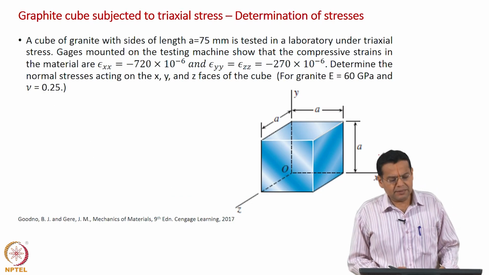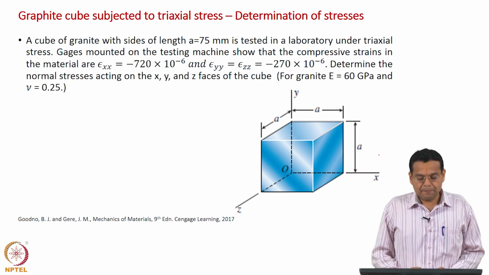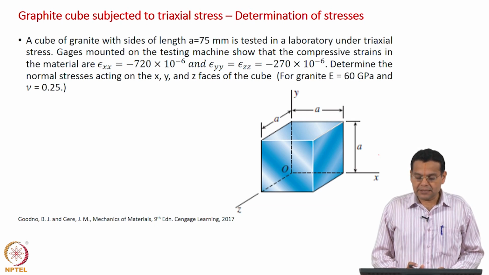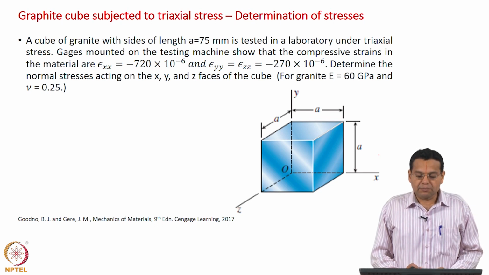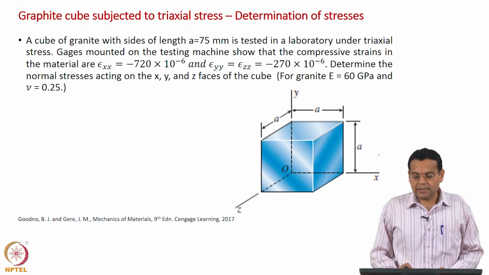The last example is where we are going to determine the stresses. A cube of granite with sides of length 75 mm is tested in a laboratory under triaxial stress. Gauges mounted on the testing machine show the compressive strains in the material, epsilon xx, epsilon yy, epsilon zz.